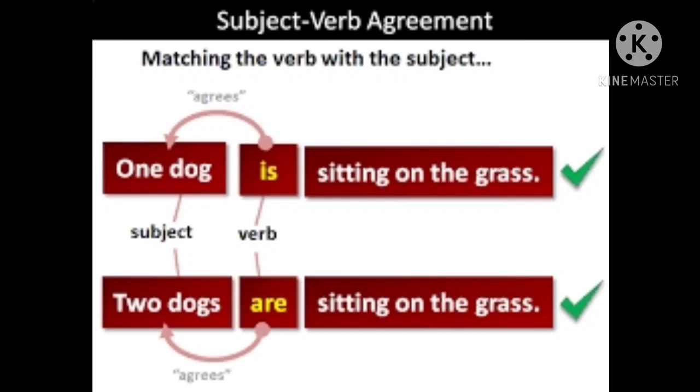Now, let's have one more example. One dog is sitting on the grass. Here you can see one dog. The subject is singular, so with the singular subject, the verb will also be singular. So, one dog is sitting on the grass. In the same way, in the next sentence, two dogs. Now the subject is in plural. Two dogs are sitting on the grass. So we will use the verb also in plural.